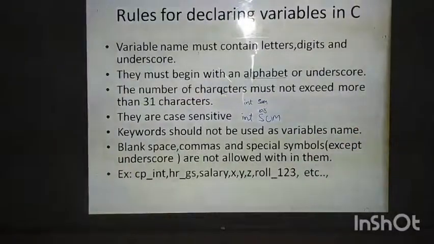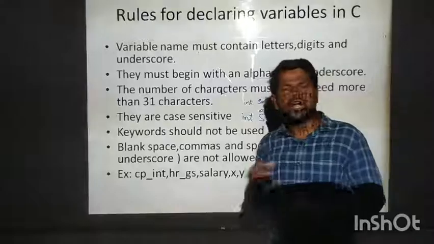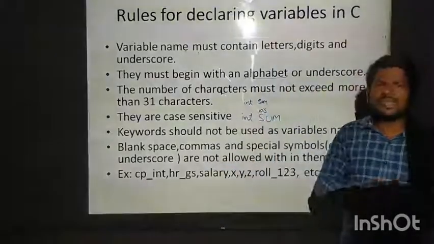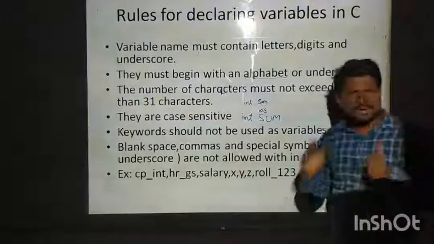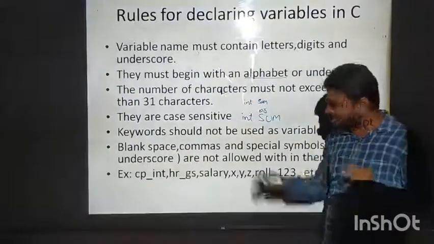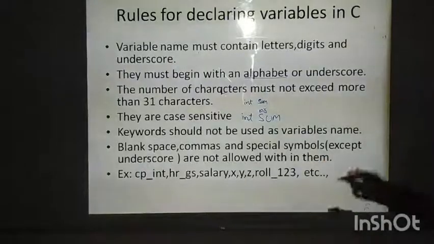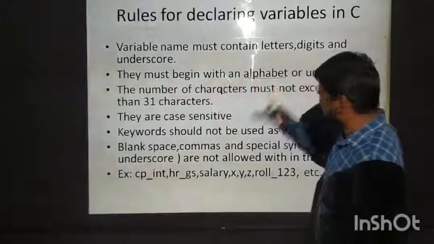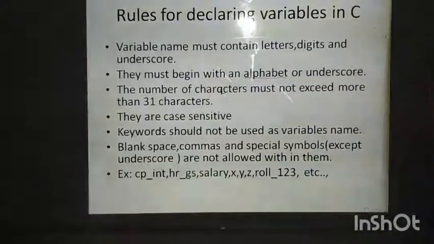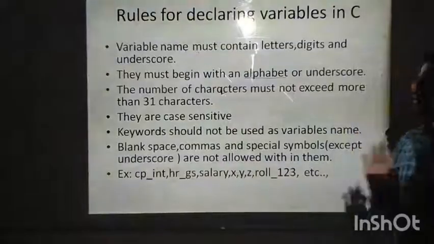Keywords should not be used as variable names. We learned 32 keywords, right? Those keywords should not be used in defining variables. Keywords should not be used as variable names. That's it. Next is what? Blank space, commas and special symbols except underscore are not allowed within them. Blank space and comma should not be there.